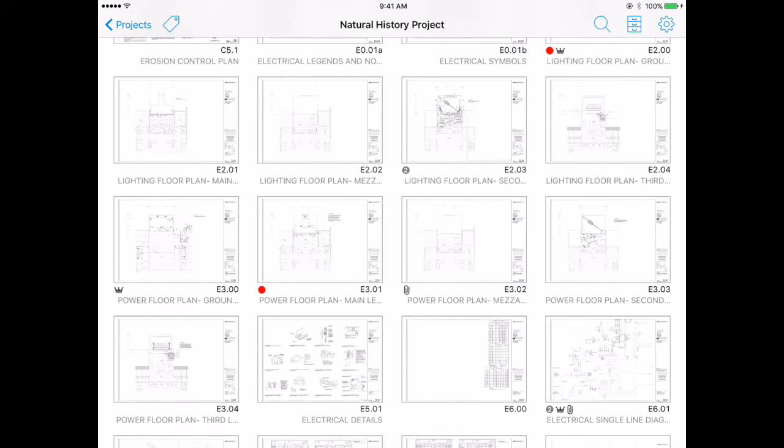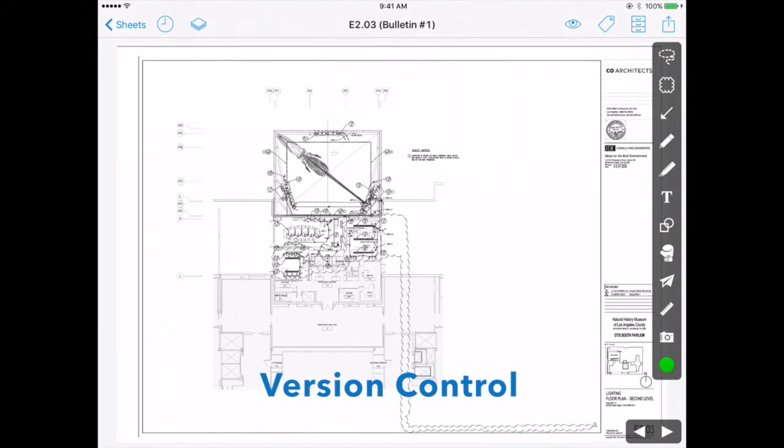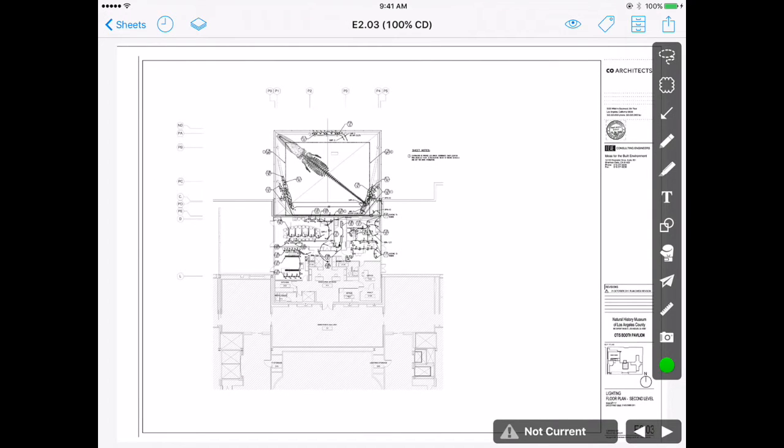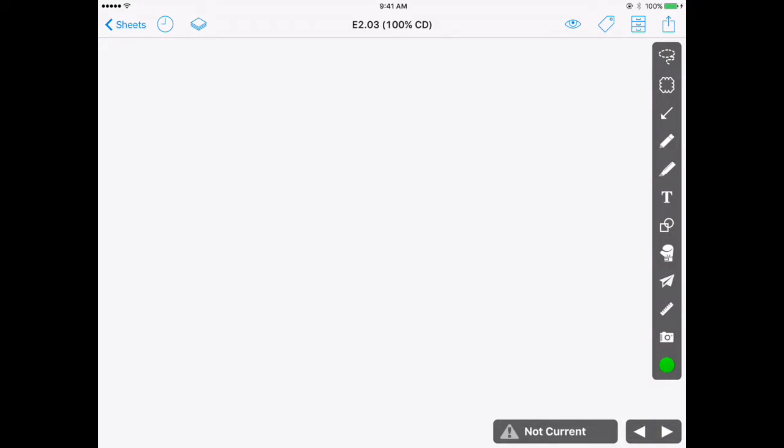If I want access to those older versions, I've got that a couple of different ways. If I click into the drawing, because I'm using a touchscreen device, I can simply swipe up. The system's then going to tell me it's loaded an older version of the drawing. If you look in the lower right-hand corner, I've got a not current badge. So as long as I'm on this older version, the system's telling me it's not current, so I'm not going to build or take any other action that I'm going to regret and have to tear out later. And I can simply swipe back and forth for a comparison between those 2 versions.